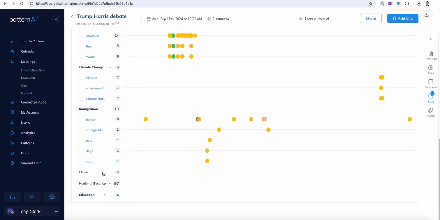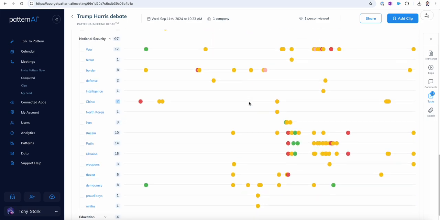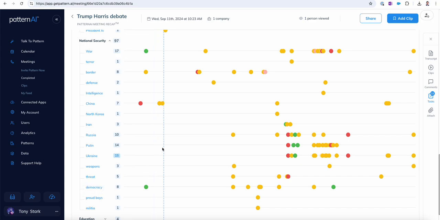China came up, at least for things like chips, Taiwan, President Xi, and so on. National security came up. I put more terms in here, so it came up more. But there's a lot of mentions about democracy. Putin came up. Ukraine came up 15 times, much more than North Korea, much more than China, in fact. China was only mentioned 7 times, but Ukraine and Putin were mentioned 14, 15 times. War came up 17 times.